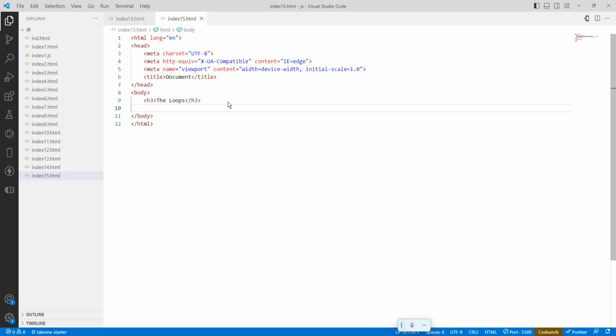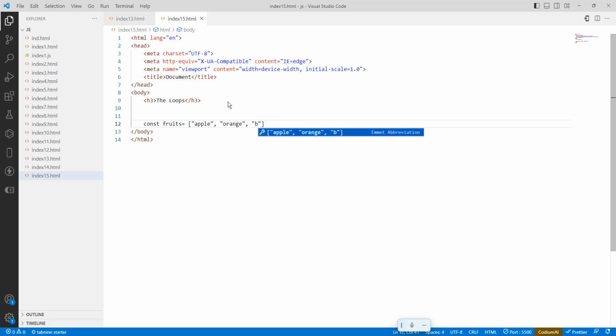So now what I will do, I have a constant, fruits equals to, so I want to take some fruits: apple, orange, banana, and pineapple. Okay, so this is my array. So I want to print this array.